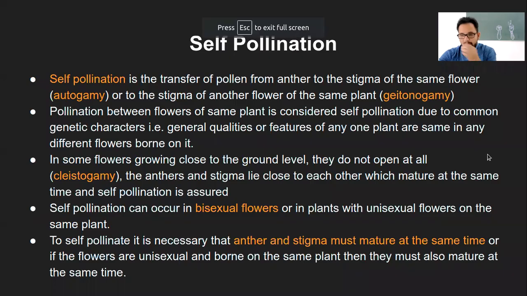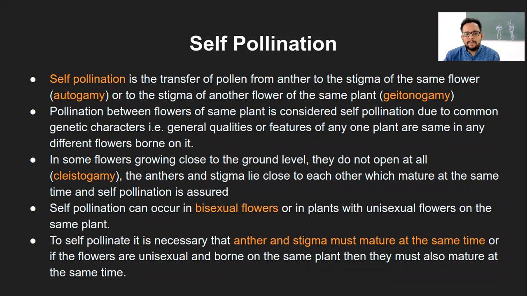So self-pollination refers to the transfer of pollen from anther to stigma. In general, pollination refers to the transfer of pollen grain from anther to stigma. If it is within the same flower, if it has anther and stigma, that is called autogamy. And if the flower is different but on the same plant, that will be called geitonogamy. That is the transfer of pollen grain from one flower to another flower of the same plant onto its